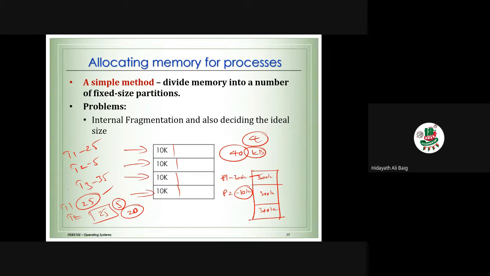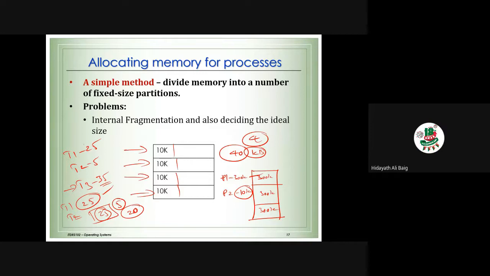Teacher number 3 has 35 students, but in the class there are only 25 chairs. Can teacher number 3 take the class? No. And if you tell me about teacher number 2, teacher number 2 is going to waste a lot of space in the college, yes or no? In the class.